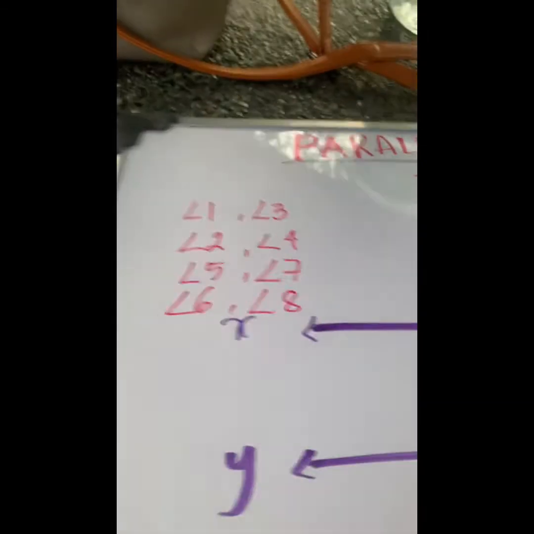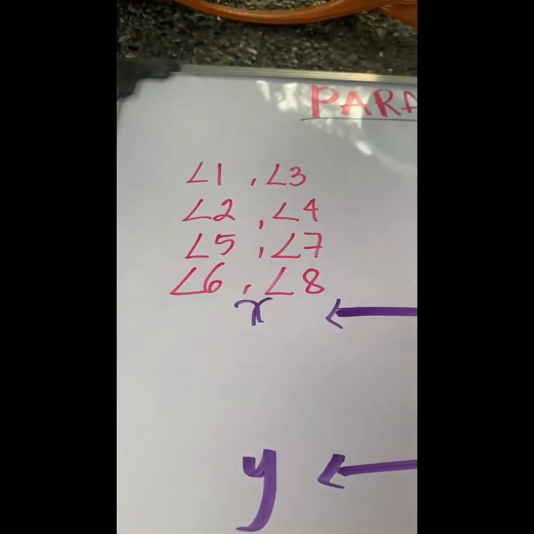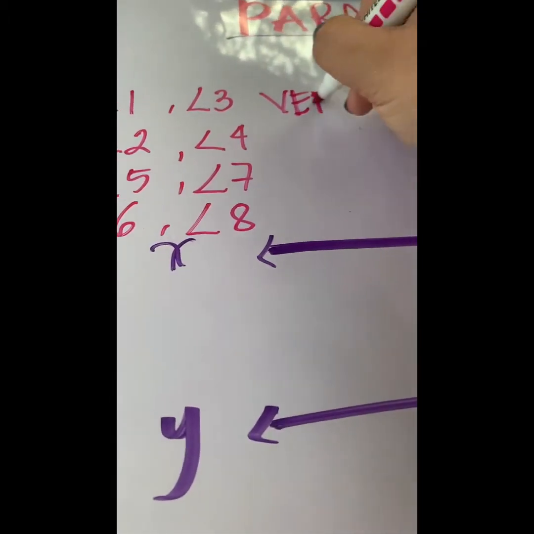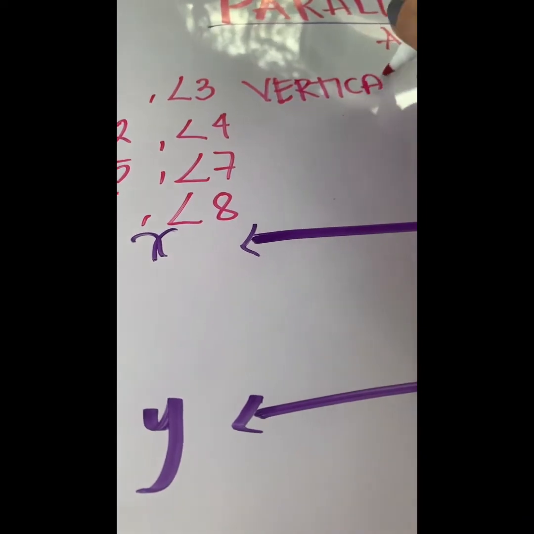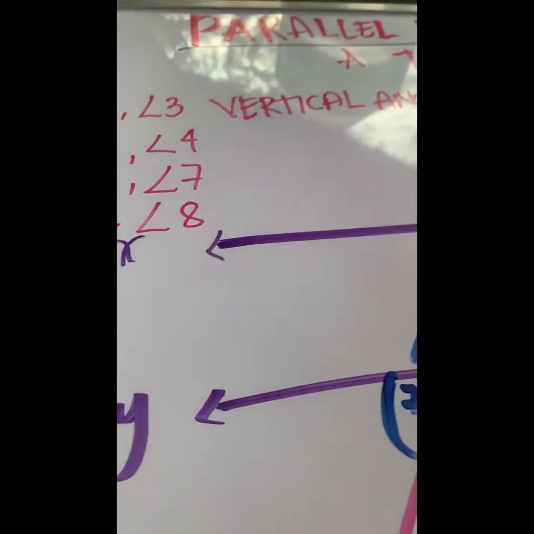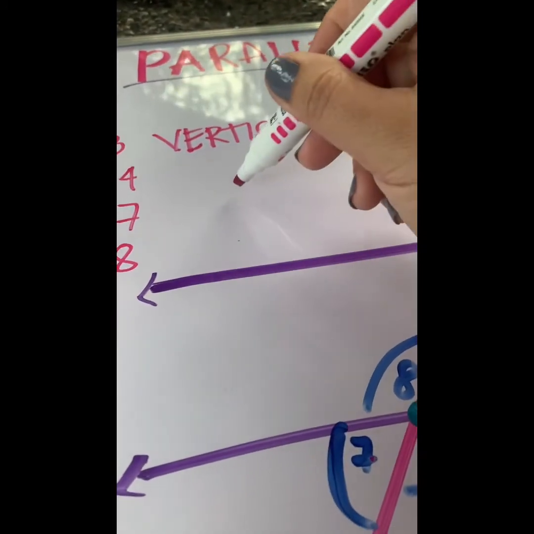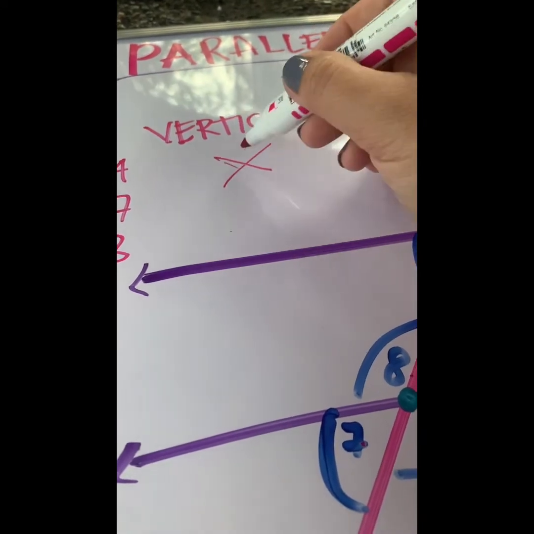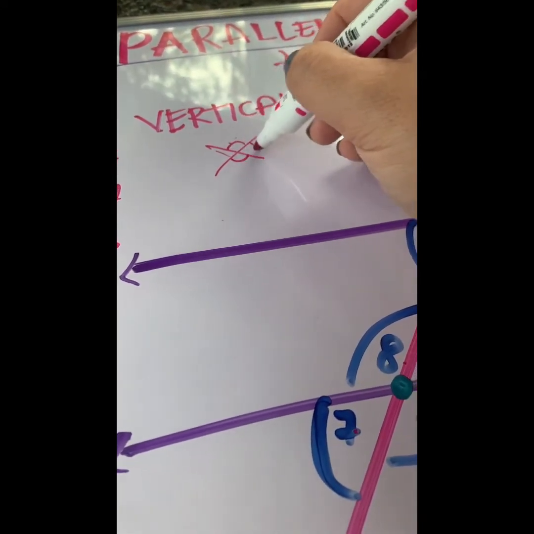What are these angles? These angles are called vertical angles. Vertical angles are formed by two lines that intersect. Any two lines that intersect form vertical angles.